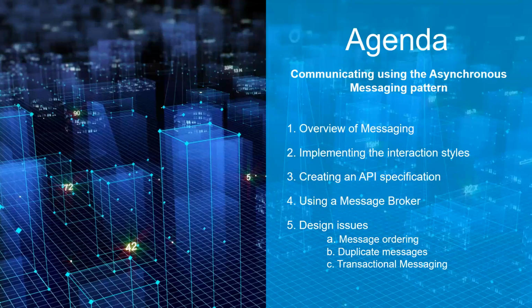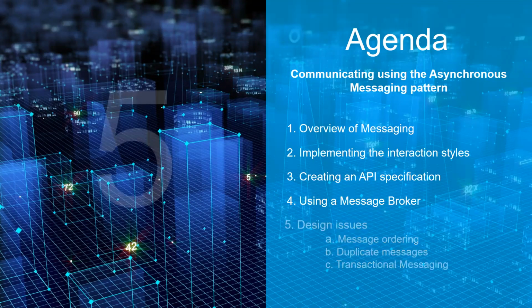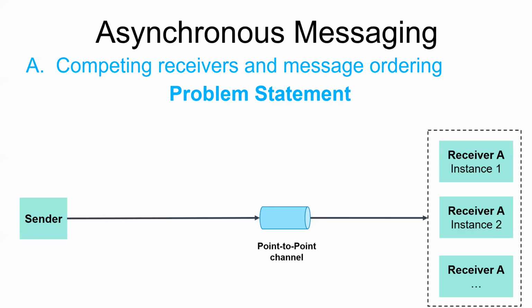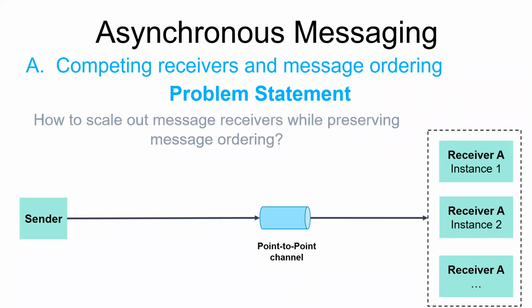Now that we have a comprehensive vision of the asynchronous messaging, let's look at some design issues we might face. One challenge is how to scale out message receivers while preserving message ordering. It's a common requirement to have multiple instances of a service in order to process messages concurrently. The challenge with processing messages this way is ensuring that each message is processed once and in order.